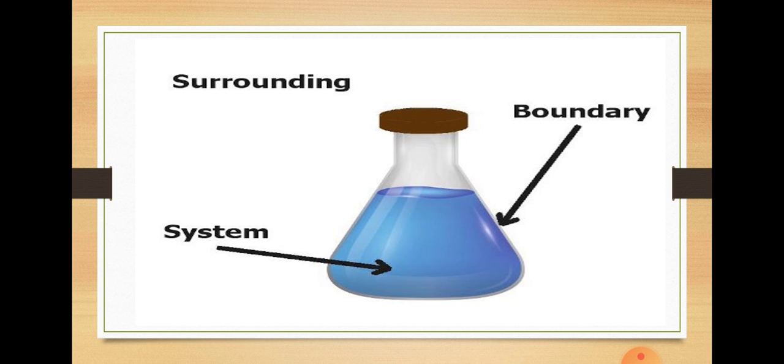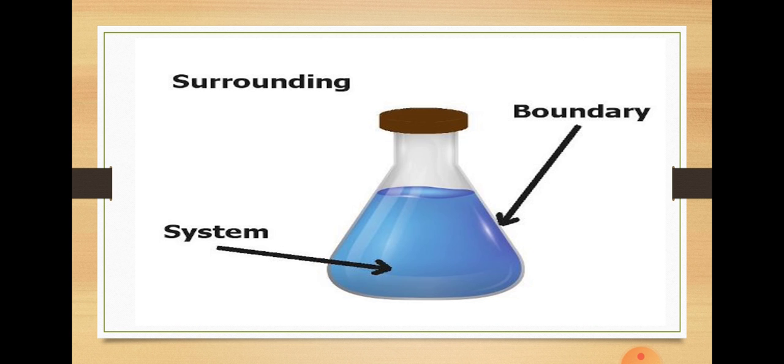And what will be the surrounding? Surrounding means not only the laboratory, Gorakhpur, Uttar Pradesh, India. Surrounding means the whole universe. Universe means the world, the stars, the moon, the galaxy, the whole surround. This will be termed as surrounding. The whole universe will be our surrounding. The work which I am doing will be my system.